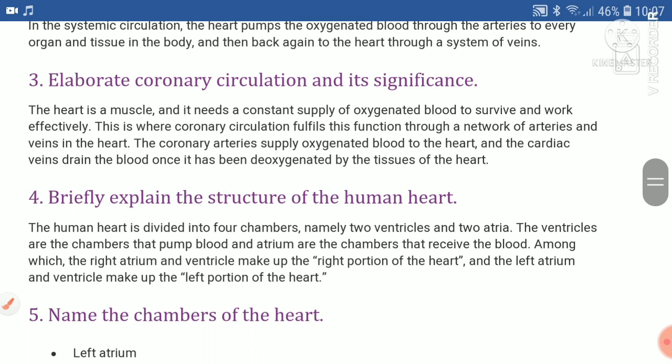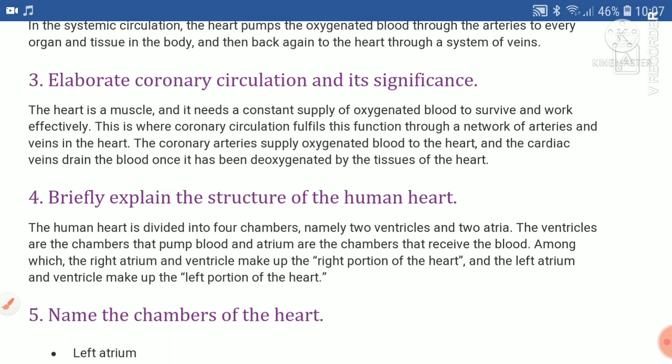Elaborate coronary circulation and its significance. The heart is a muscle and it needs a constant supply of oxygenated blood to survive and work effectively. This is where coronary circulation fulfills this function through a network of arteries and veins in the heart. The coronary arteries supply oxygenated blood to the heart, and the cardiac veins drain the blood once it has been deoxygenated by the tissue of the heart.